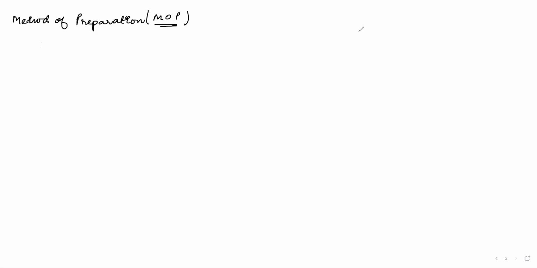Okay, I will give you a trick at the end on how you will remember this, but initially you have to remember this: P4O10 plus 2HNO3. When you react these two, it will give you N2O5, 2 molecules of N2O5, plus 4 molecules of HPO3. Is this balanced, Ahmed? Can you confirm, is this balanced?